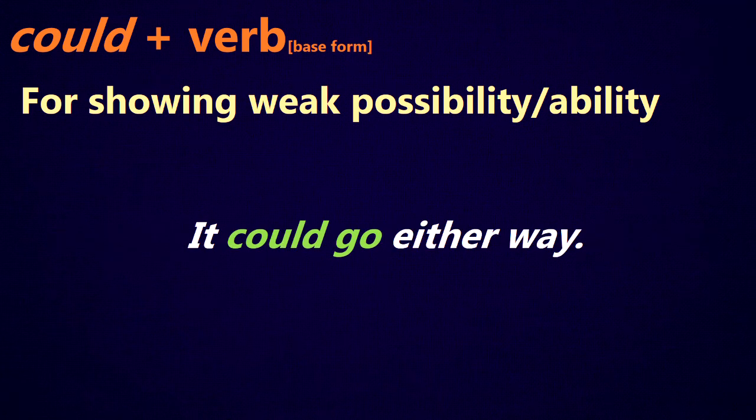This is actually an expression that Americans will use when they're not sure about what's going to happen in a situation. Like if two sports teams are playing a game together and you're not sure who's going to win, then you can say, it could go either way. So either this person could win or that person could win. This team could win or that team could win. You're not quite sure.